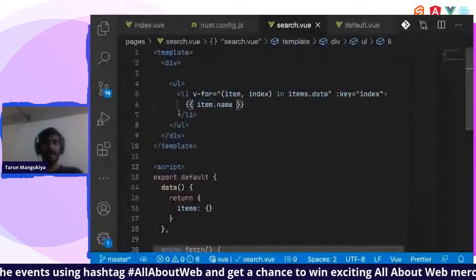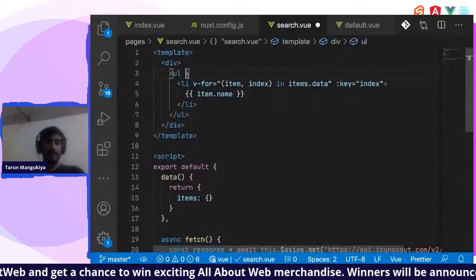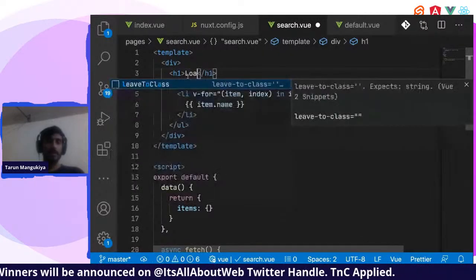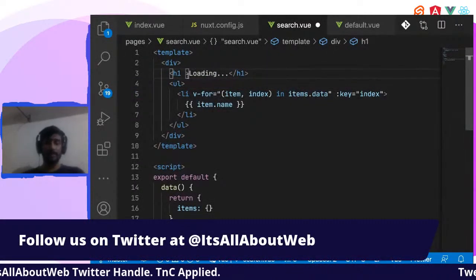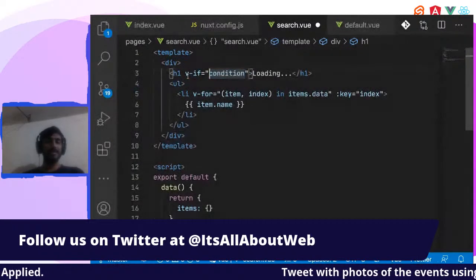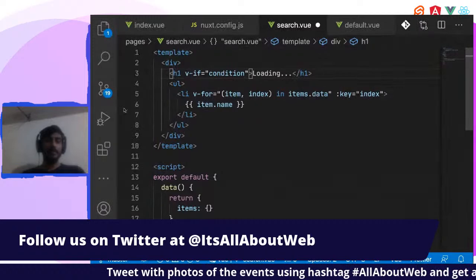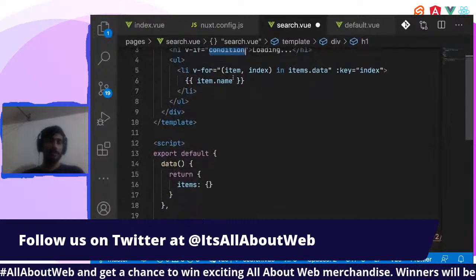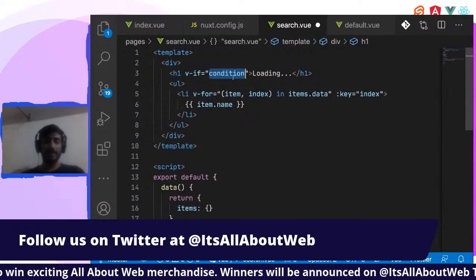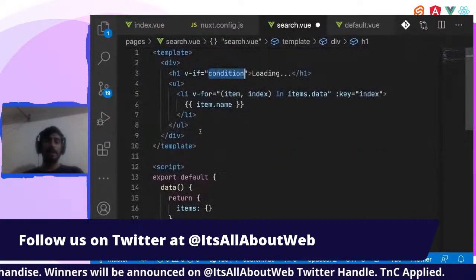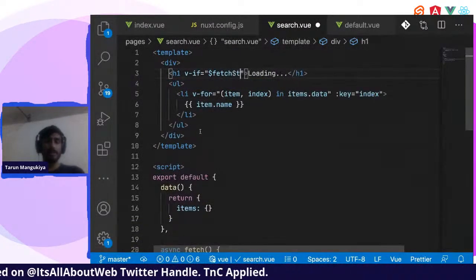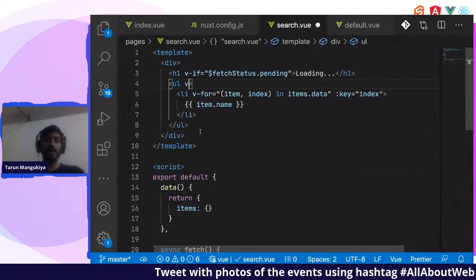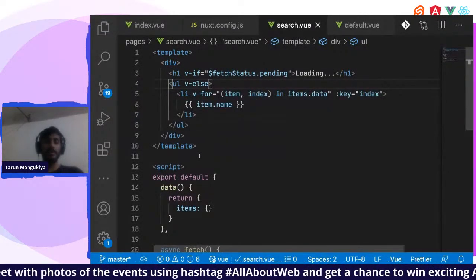Now you want to add a loading state, so let's try to do that. H1, let us just put loading as a text for now. You can use any type of UI you want. v-if is used for if-else, and v-for is for the loop. The condition could be items.data or something, but for the fetch method there is a variable called $fetchState.pending. If that's pending, then we will show loading. Otherwise, using v-else we will show our data.